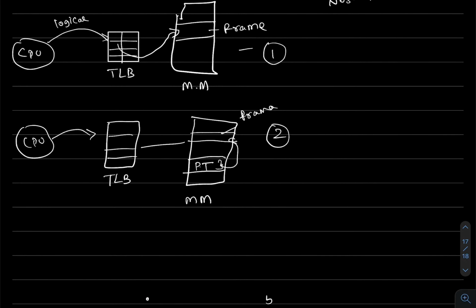So the effective access time is the time taken for case 1 plus the time taken for case 2.